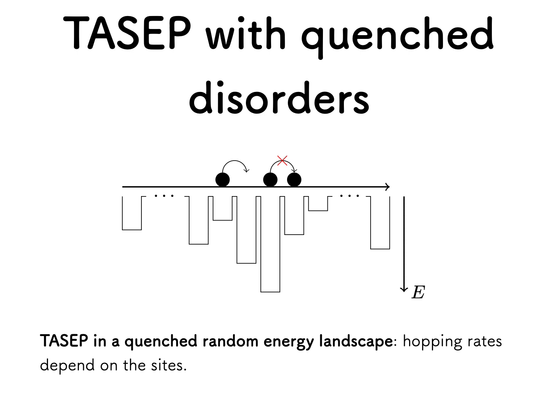Here we introduce disorder in the TASEP. In particular, we consider the TASEP in a quenched random energy landscape. Therefore, hopping rates depend on the site.